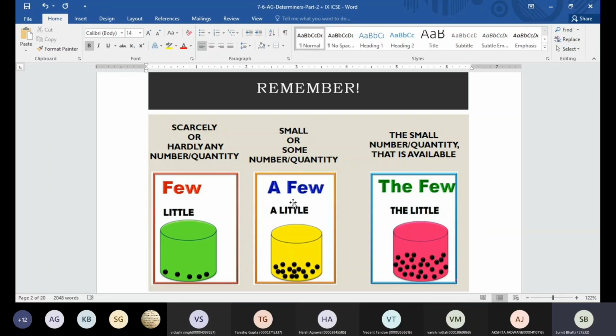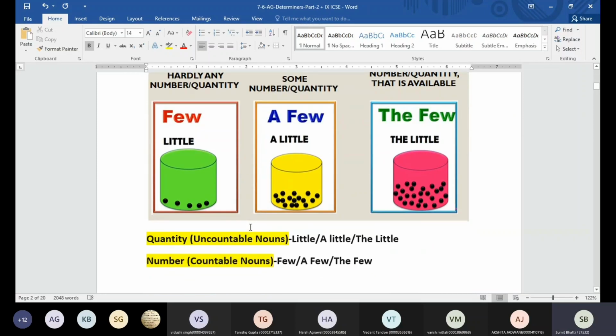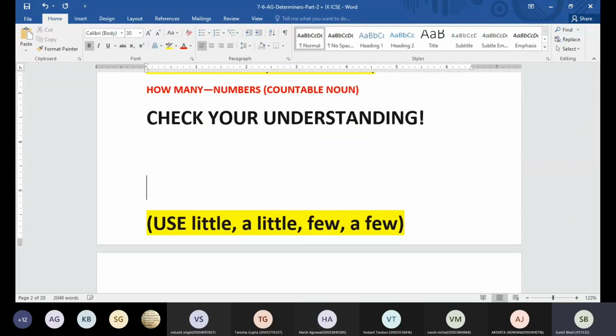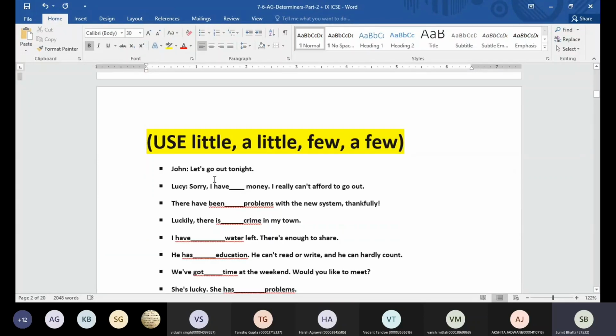That is going to mean all the quantity which is available. Getting better? So that's how we use few, a few, the few, and little, a little, and the little. In the last class, we had discussed this, we had solved this exercise. We'll quickly do it. For example, we have the first sentence.